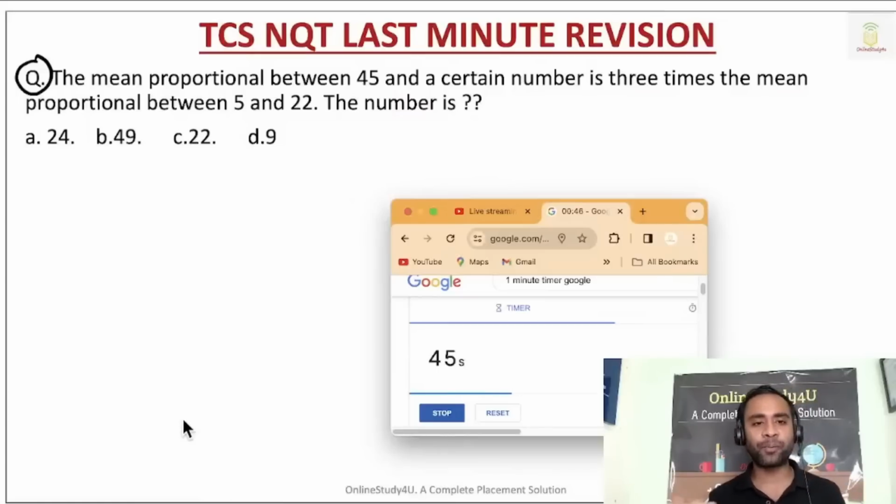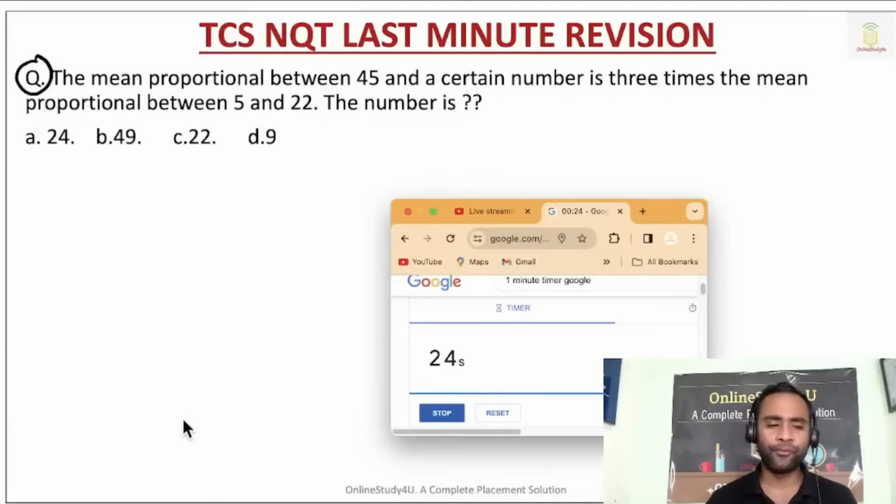So friends, the mean proportional of A and B will be nothing but the square root of AB. If we have to calculate the mean proportional of A and B, then it will be the square root of AB. You have another 30 seconds to go. Come on.